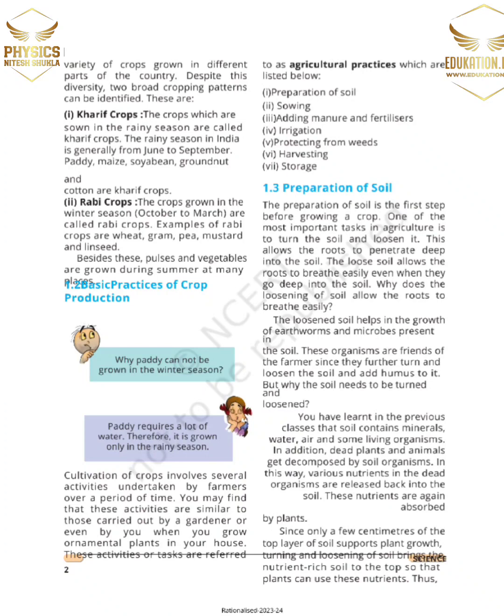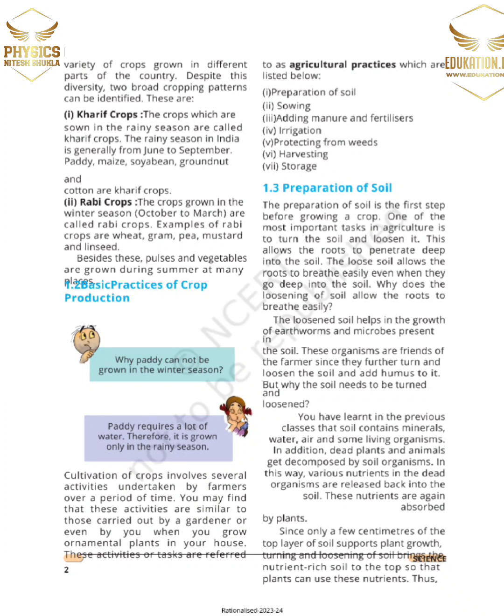Cultivation of crops involves several activities undertaken by farmers over a period of time. You may find that these activities are similar to those carried out by gardeners or even by you when you grow ornamental plants in your house. These activities or tasks are referred to as agriculture practices, which are listed below.